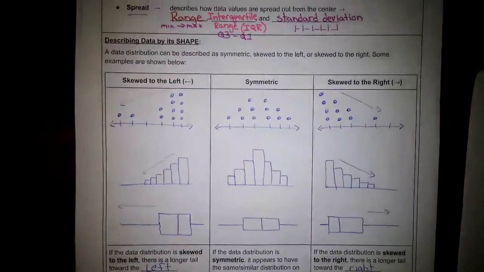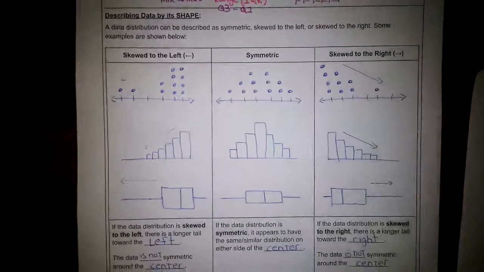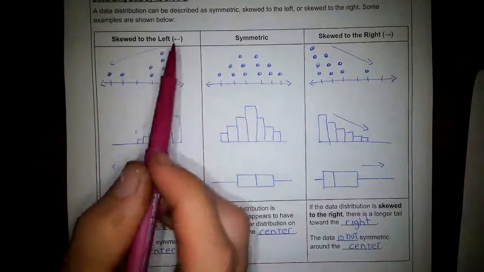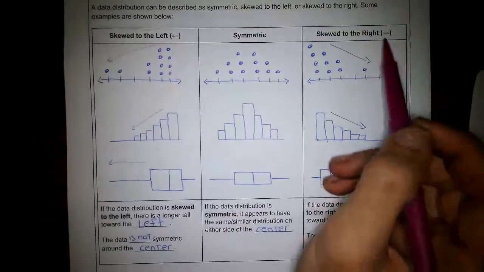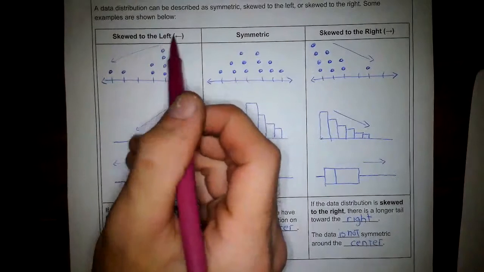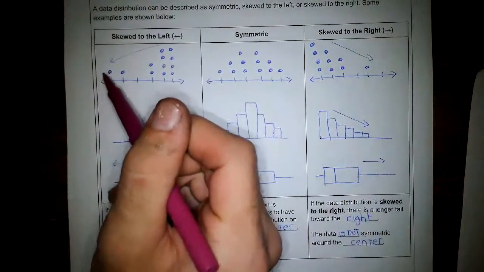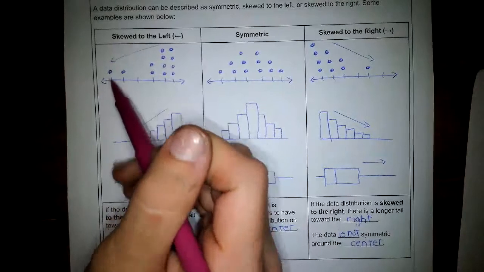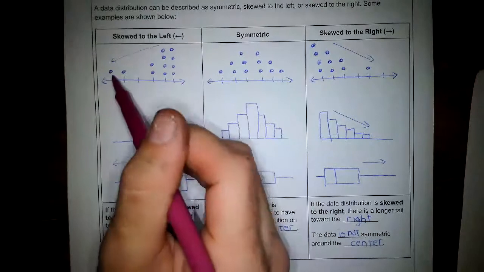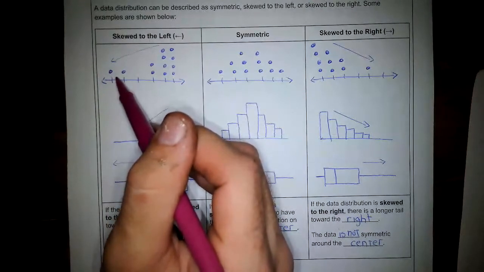So now going over the shape. There are 3 ways to describe shape: a skew to the left, symmetric, or a skew to the right. This one is one of those things where it might make sense to you visually or in your head in one way, and in fact it's the other way. So a skew to the left, going this way to the left, you would think all the data is going to be over here, but it's actually when all the data is generally over here on the right, and there are fewer data points over here on the left.